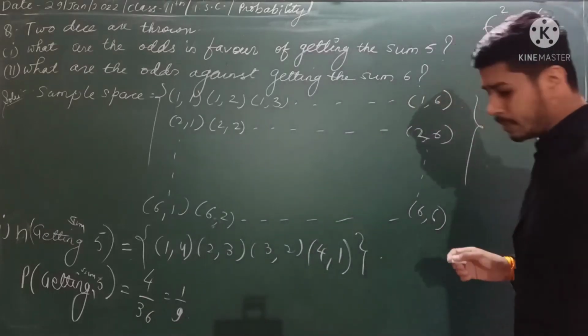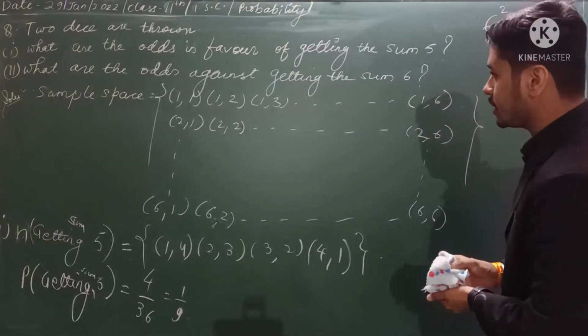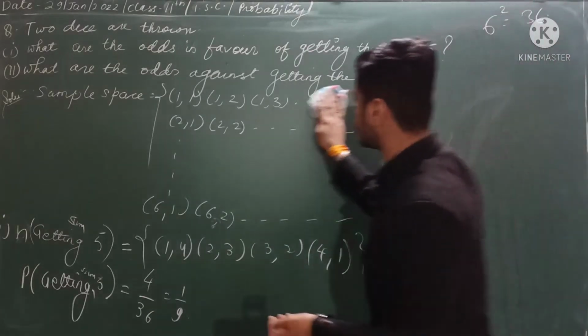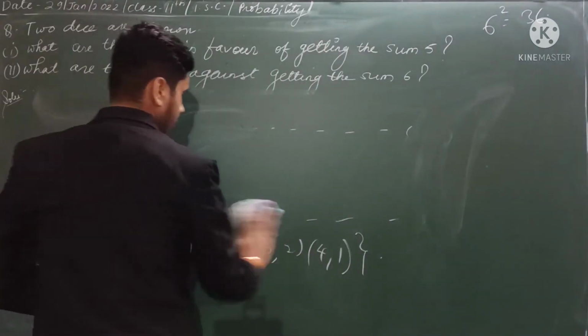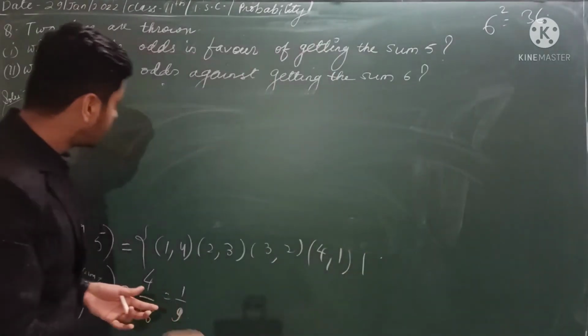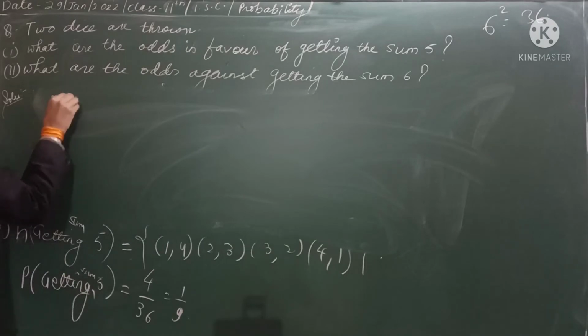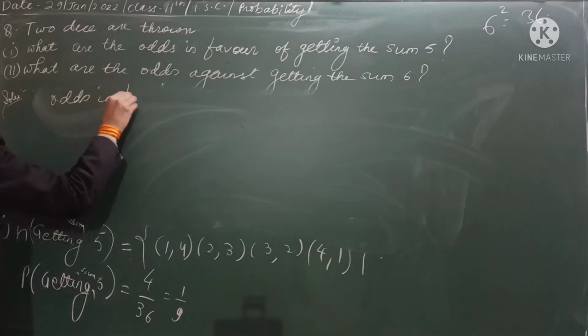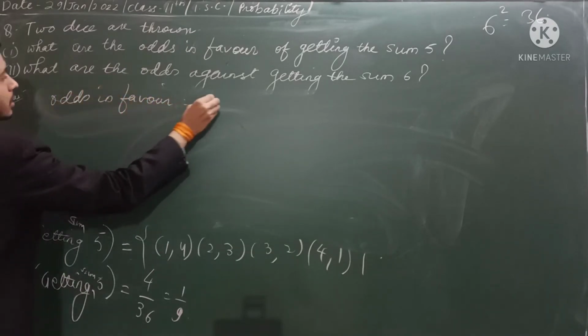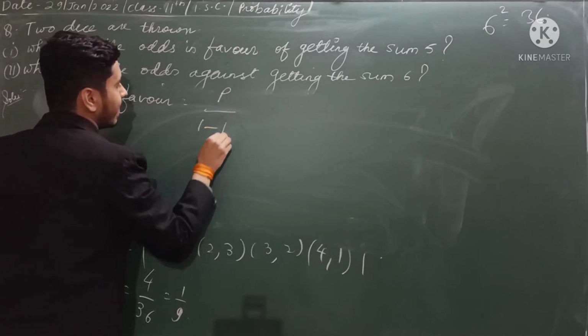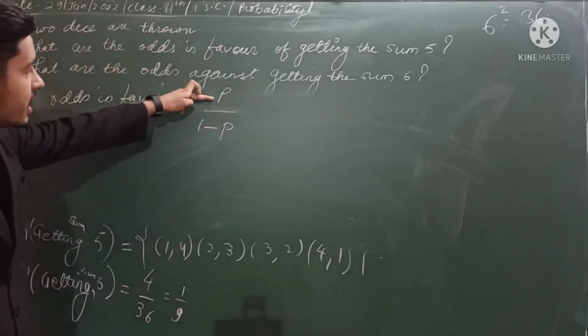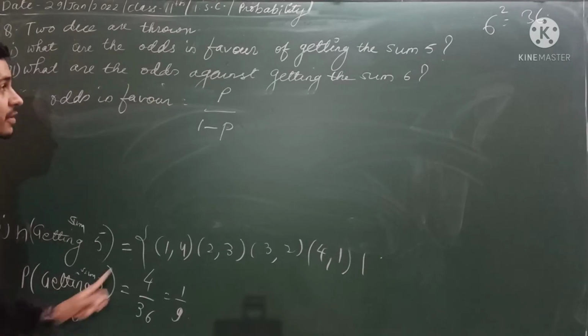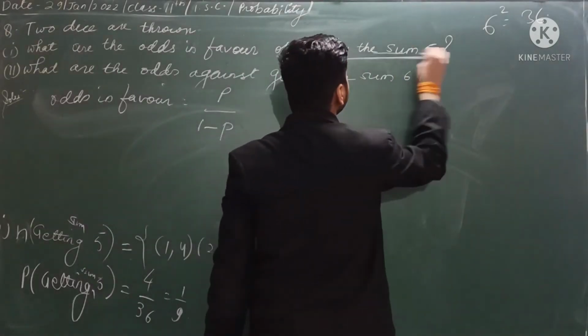Now what is the formula for odds in favor? I am just rubbing this part. The odds in favor formula is P upon 1 minus P. What is this P? The probability of getting whatever you are having in the question, that is getting the sum.